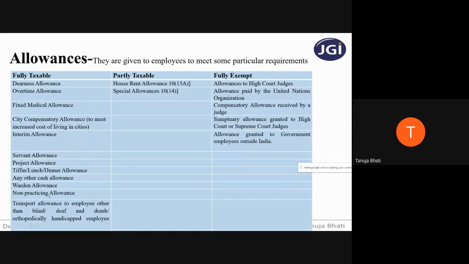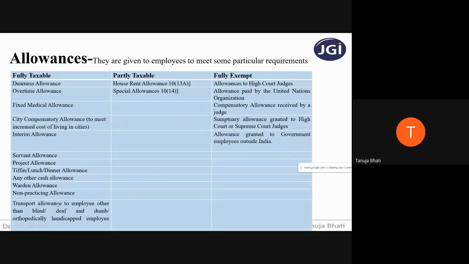Now, non-practicing allowance is nothing but it is paid to doctors serving with the government. So, who are not self-practicing, they are providing doctor services but are associated with the government. And if they get non-practicing allowance, it will be 100% taxable under the head income from salaries.